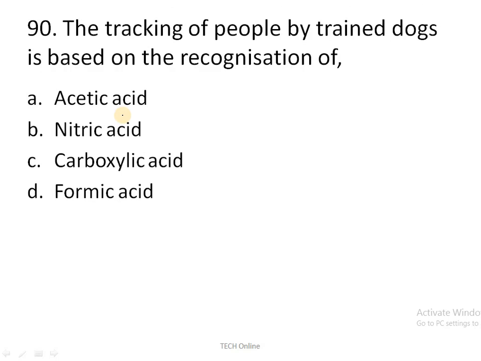The tracking of people by trained dogs is based on the recognition of what? Which acid is present? The dog will smell the acid, and due to that acid only, it will track the people. So, which acid is present here? The correct answer is carboxylic acid, whereas acetic acid is the wrong answer. Carboxylic acid is present in the sweat, in the feet. That is why the dog smells this acid and identifies the people. So formic acid is also the wrong answer.